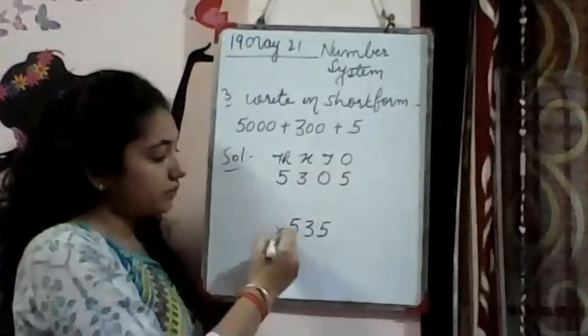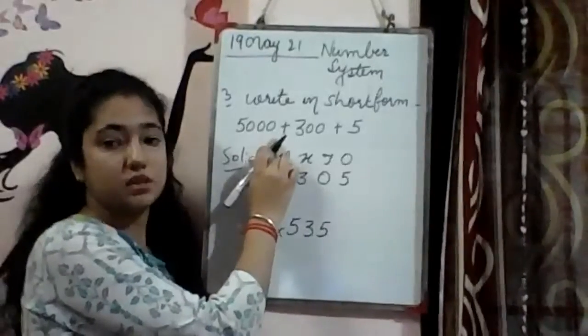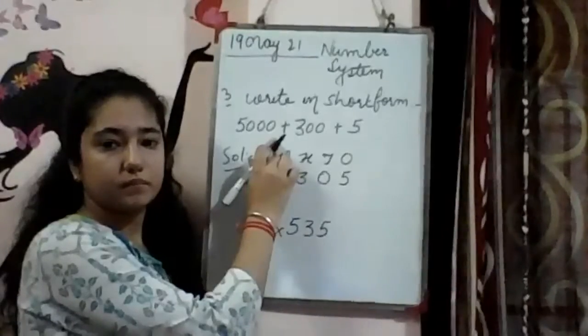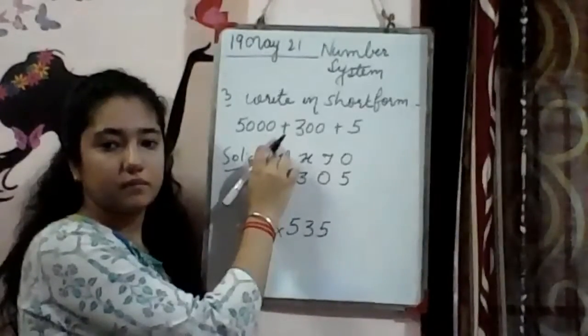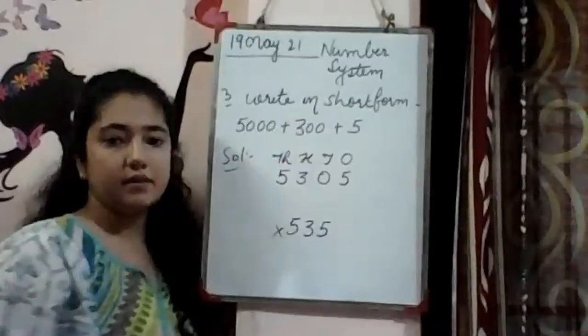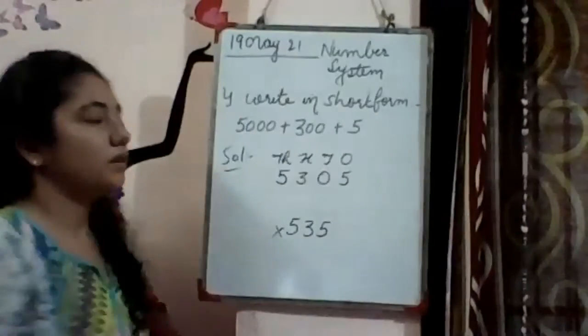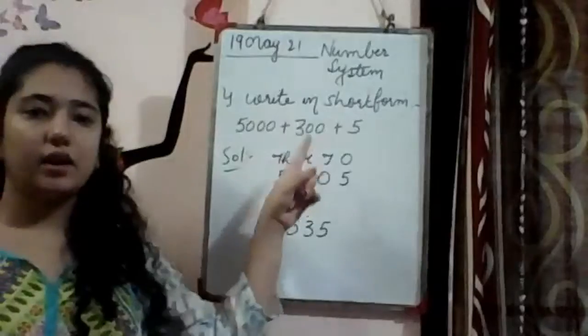But this is wrong. We are doing with 5,000. Okay? Right? So 5,000 plus 300 plus 5.